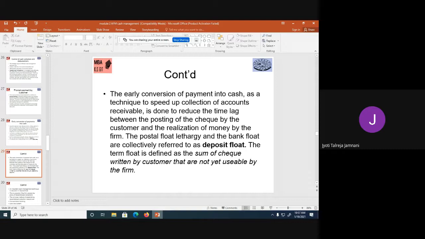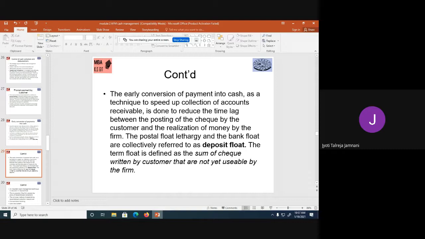So how can we do early payment? By reducing these floats, the postal float, the lethargy, and the bank float. If we are able to reduce this and make the money reach the account of the firm at the earliest, that means we are being successful in speedily collecting our money. The postal float, lethargy, and bank float all put together are called deposit float, because all three came into picture when a customer was trying to deposit money into your account.